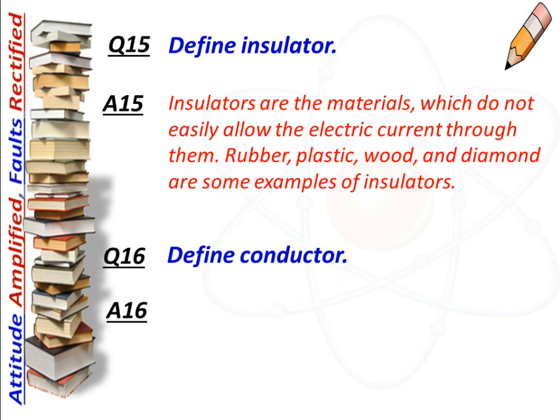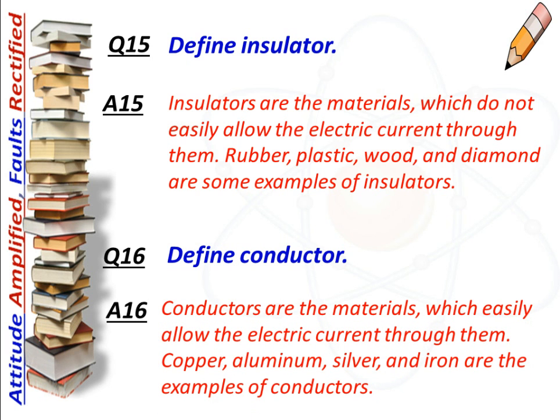Next question is, define conductor, and the answer is, conductors are the materials which easily allow the electric current through them. Copper, aluminum, silver, and iron are examples of conductors.